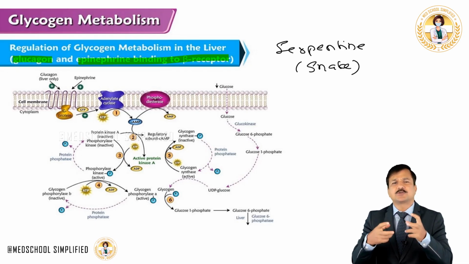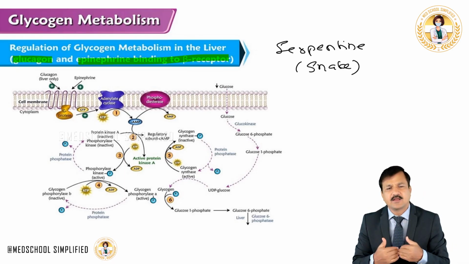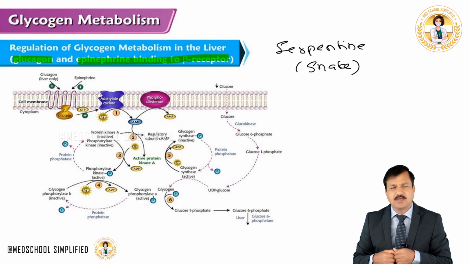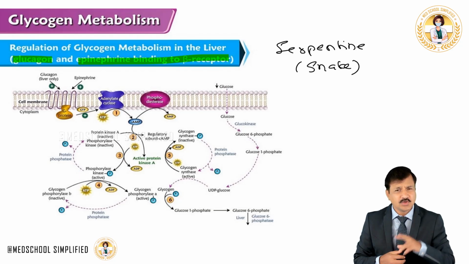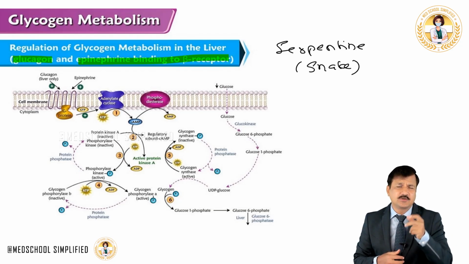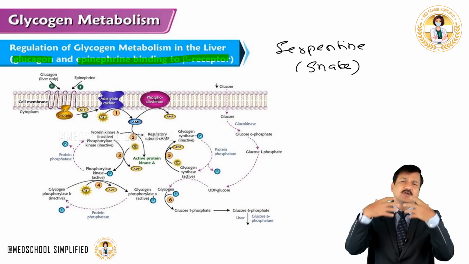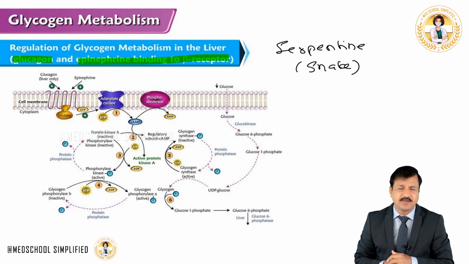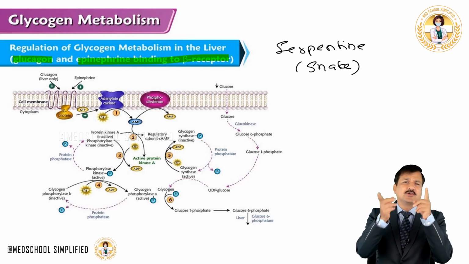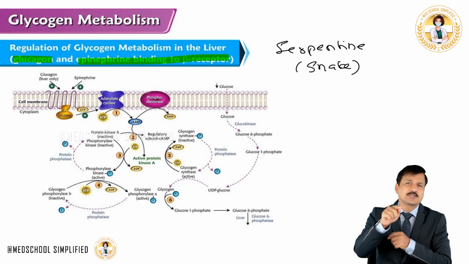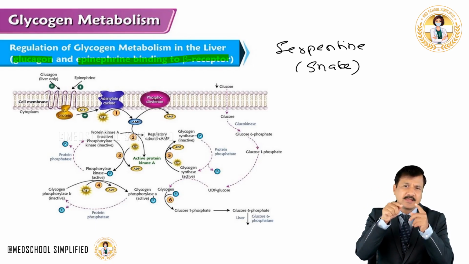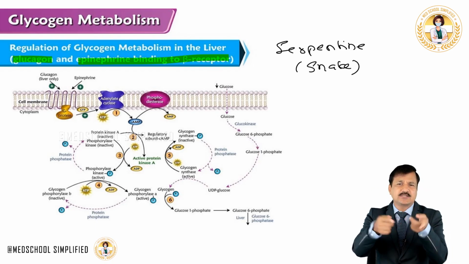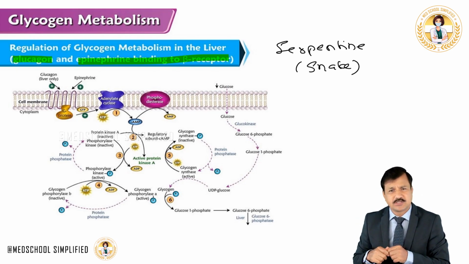So the glycogen phosphorylase kinase is going to add phosphate to glycogen phosphorylase and keep it active. So it's a kind of two-step process. First, protein kinase is activated, and that protein kinase is going to activate glycogen phosphorylase kinase, and that glycogen phosphorylase kinase is going to activate glycogen phosphorylase.